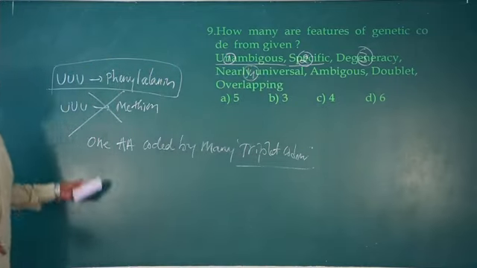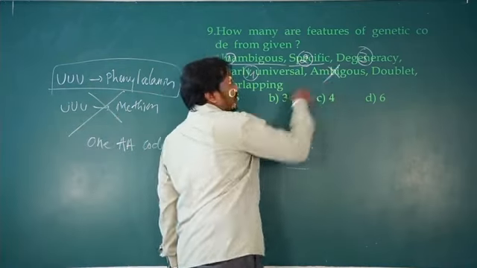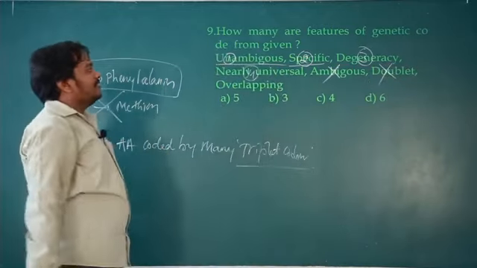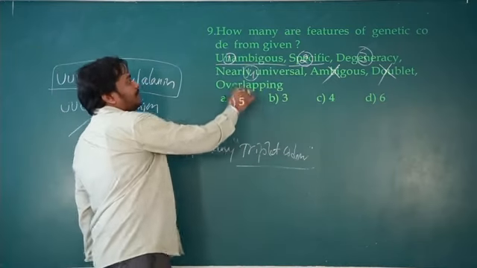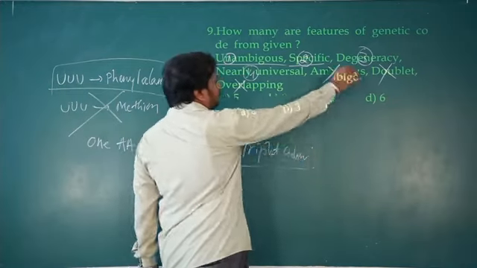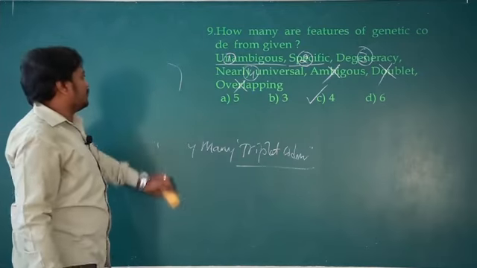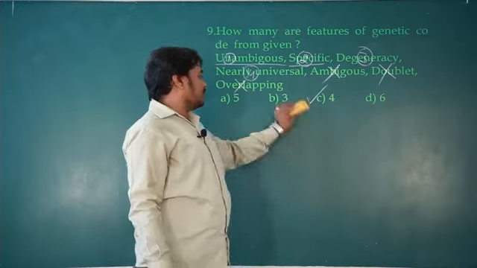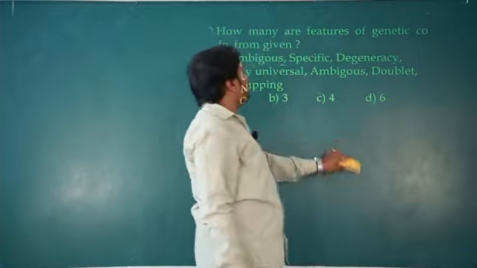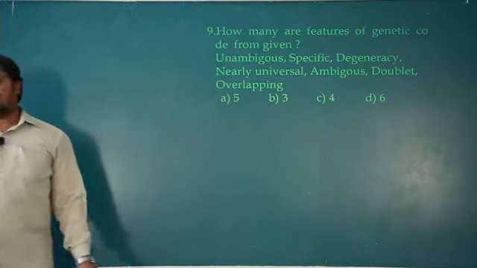Ambiguous, ಏನೋ ಡೌಟ್ ಇದೆ. ಸೊ UUU ಎಲ್ಲ ಕಡೆನೂ phenylalanine ಪ್ರೊಡ್ಯೂಸ್ ಮಾಡೋದು ಏನೋ ಡೌಟ್ ಇದೆ ಅಂತ ಇಲ್ಲ. So there is no doubt. So this is not the one. Doublet, no, it is always triplet. Then overlapping, there is no overlapping in the genetic code. So how many are true properties of the genetic code? It is 4. So 4 is the right answer. Simple question, but you should remember the properties of genetic code, then only you are able to answer it. You may get confused with ambiguous and unambiguous. ಸ್ವಲ್ಪ confusion ಮಾಡ್ಕೋಬಹುದು, don't get confused.